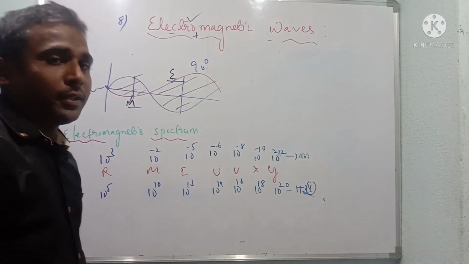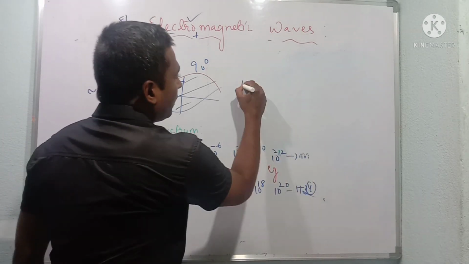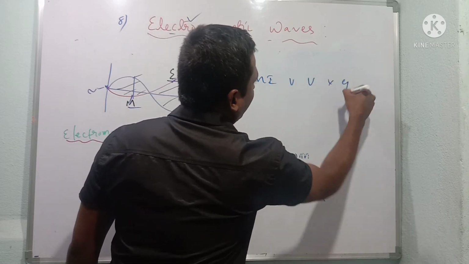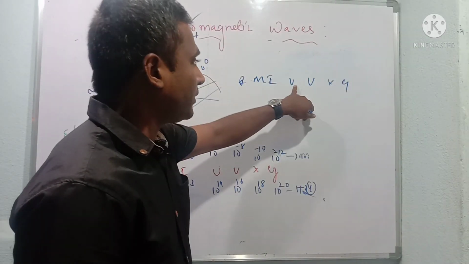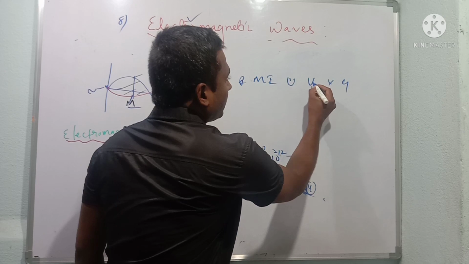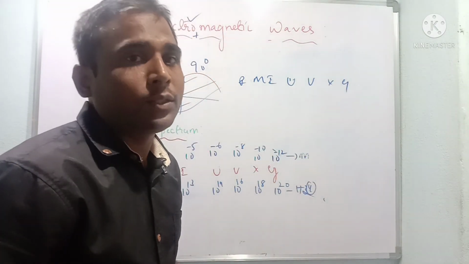Now the code is very simple, children. Army uses weapons of X-rays and gamma rays. Very easy to remember. I mean, they are using nuclear radiations.